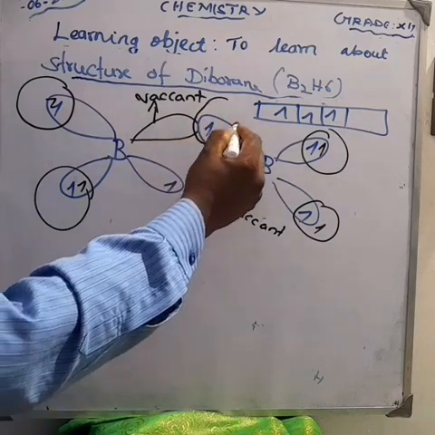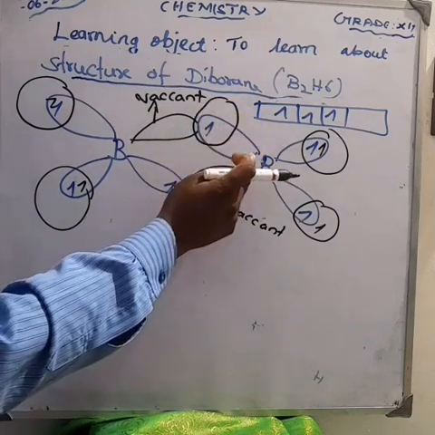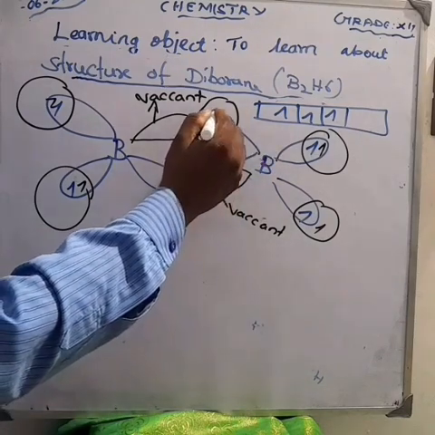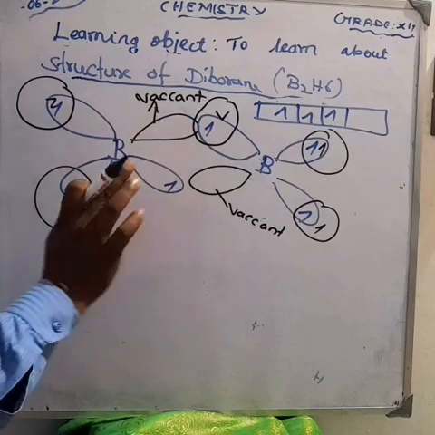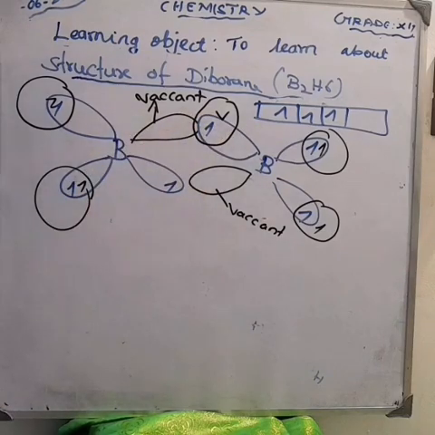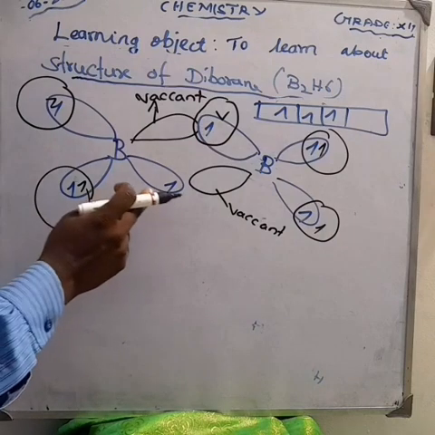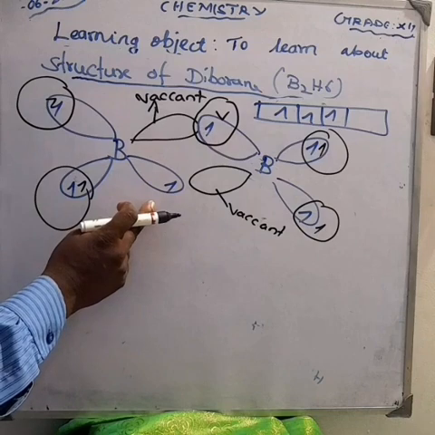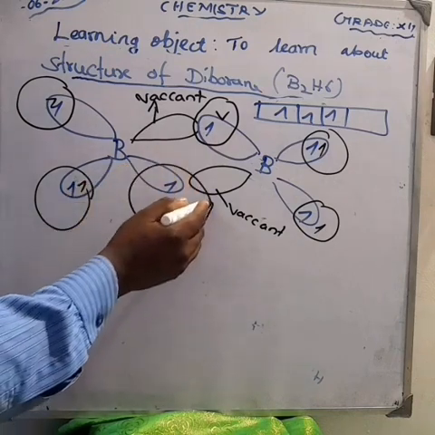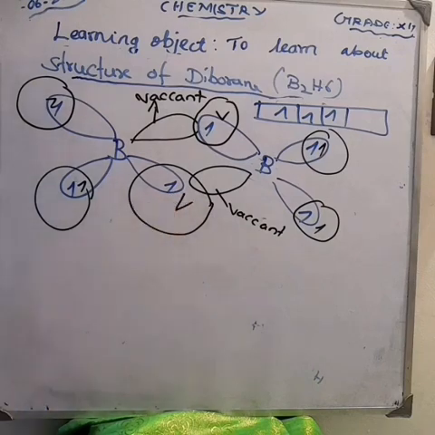So of these 2 hydrogens, one hydrogen bonds with a half-filled orbital of boron, not the empty one, here half-filled. The other hydrogen also overlaps with the other half-filled orbital of boron.